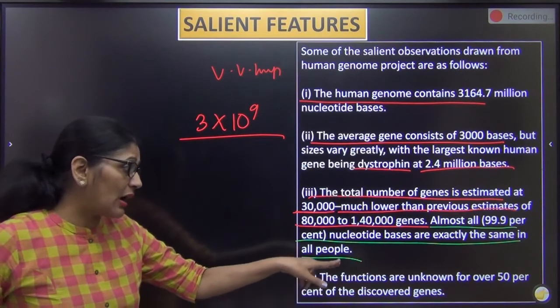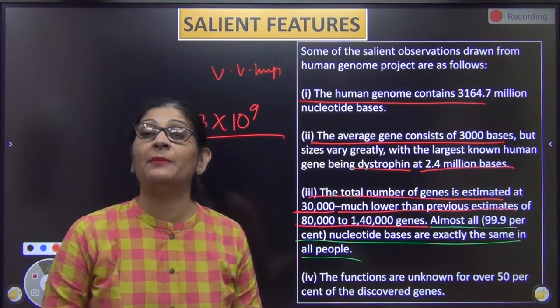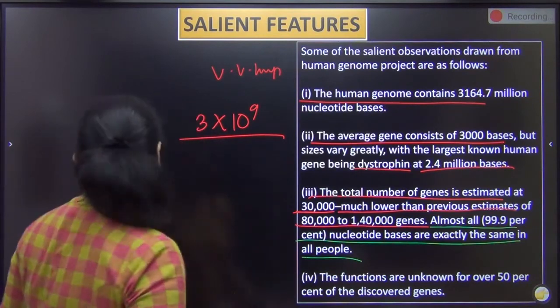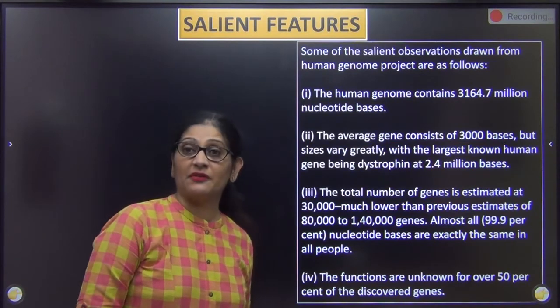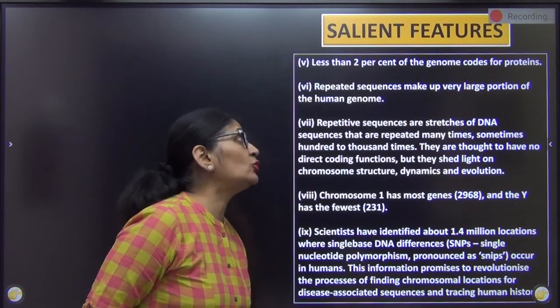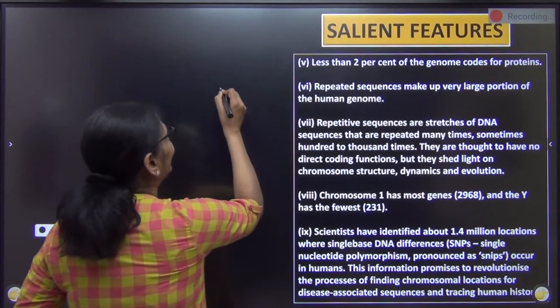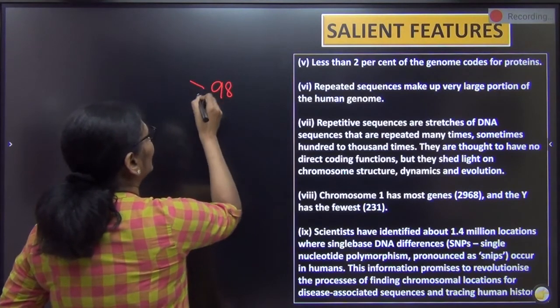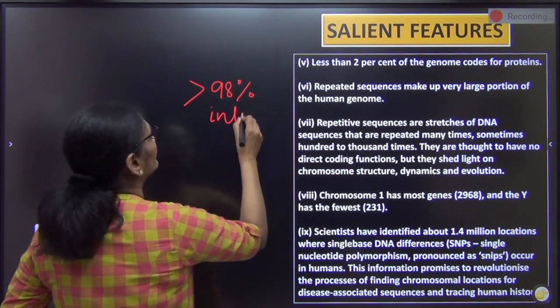The functions are unknown for 40% of the discovered genes. Even now, for about 50% of genes we do not know the functions. We came to know that we are aware of the functions of less than 50% of the genes. Less than 2% of the genome codes for protein. That means more than 98% of our genome is introns.